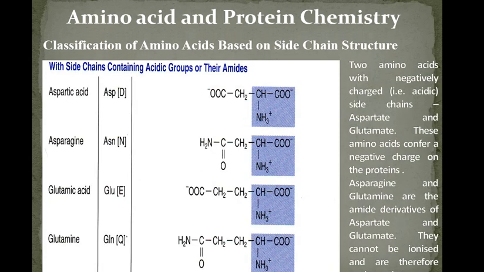These two are sulfur containing amino acids. Then acidic amino acids 2 and their amide forms 2. So acidic amino acids we have 2, aspartic acid and glutamic acid. The amide form of aspartic acid is asparagine and the amide form of glutamic acid is glutamine. So aspartic acid, asparagine, glutamic acid and glutamine. These are acidic amino acids and their amide forms.